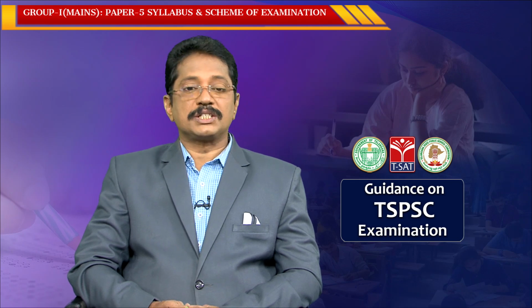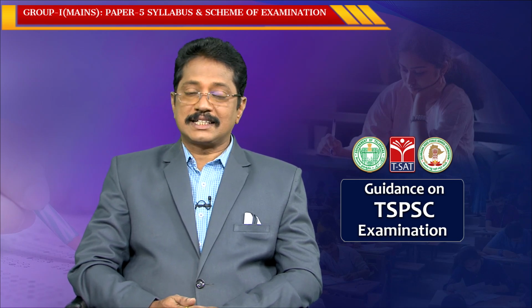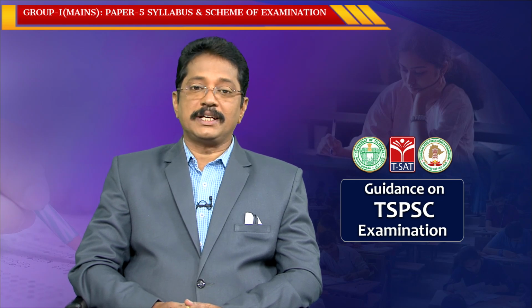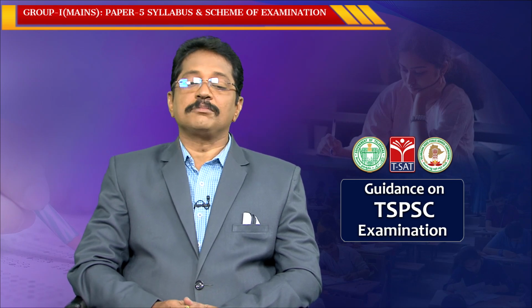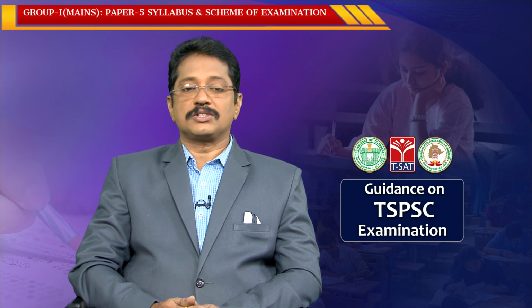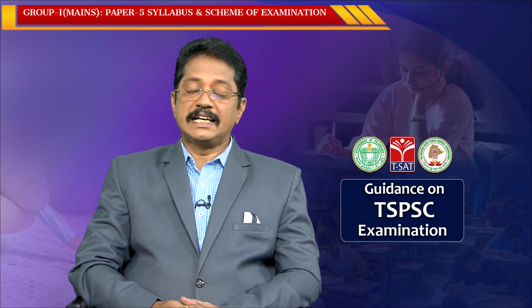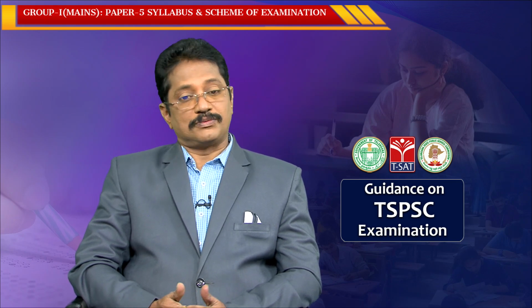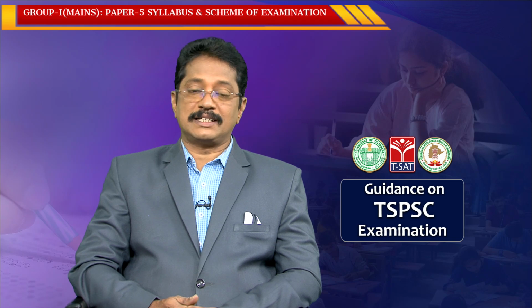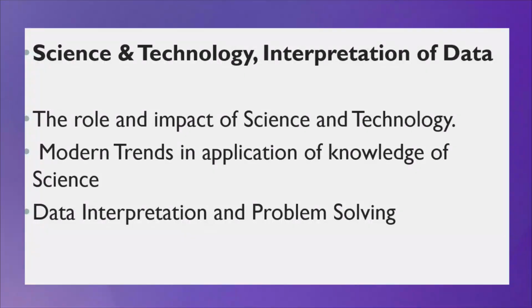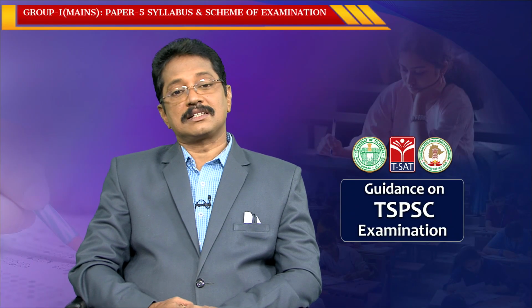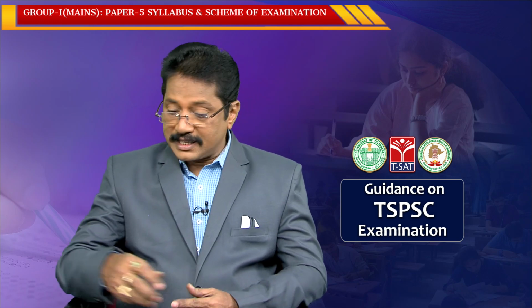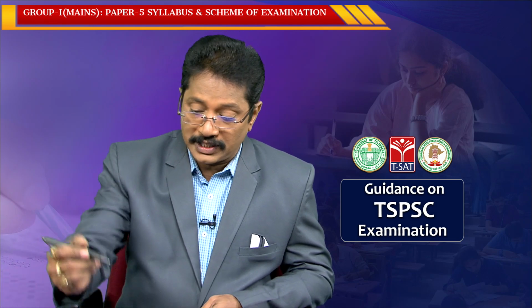Section 1 and section 2 are based on science and technology, and section 3 is purely on data interpretation and problem solving. In section 1 you have 5 questions, each question carries 10 marks, 5 tens are 50. In section 2 you have 5 questions, each carrying 10 marks, 5 tens are 50, means 100 marks. In section 3 we have 5 more questions from data interpretation and problem solving. Here sometimes they may ask one question directly for 10 marks, otherwise they will give the question as